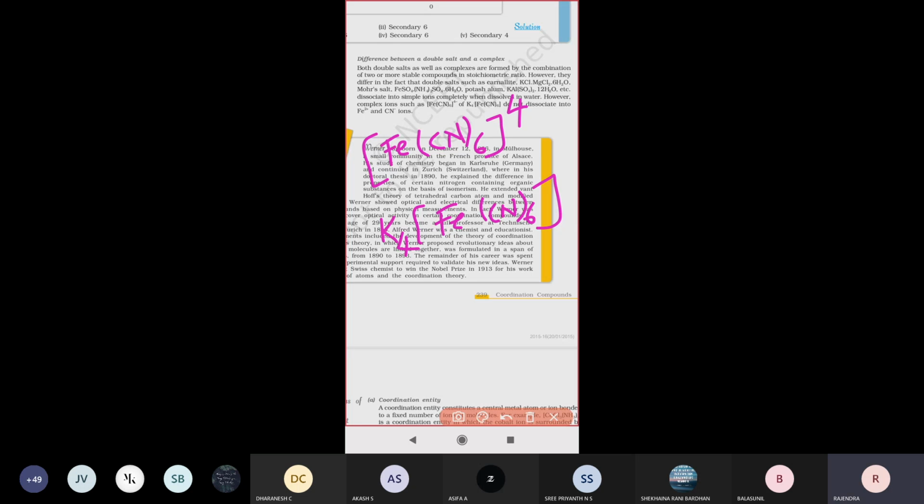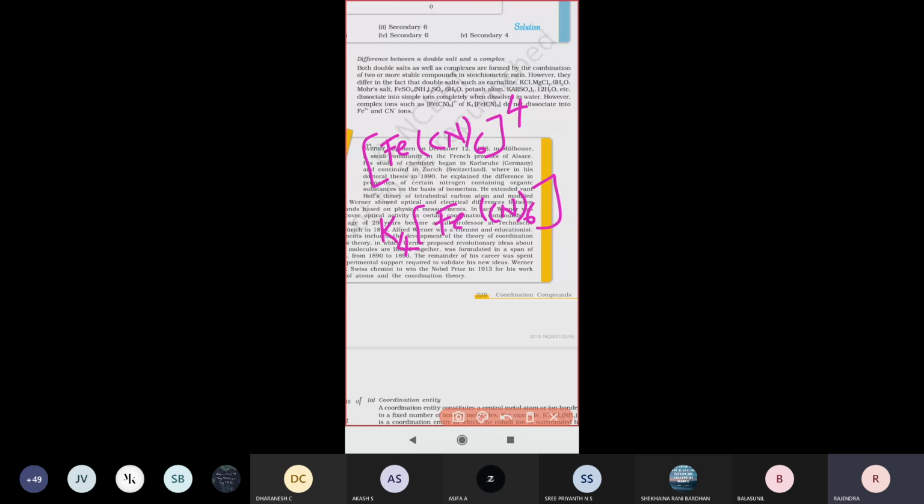In complex compounds, the major difference is that many atoms are present. Here, how many cyanide groups are there? Totally 6 cyanide molecules are present. So when more than 2 groups are present, they are called complex compounds.